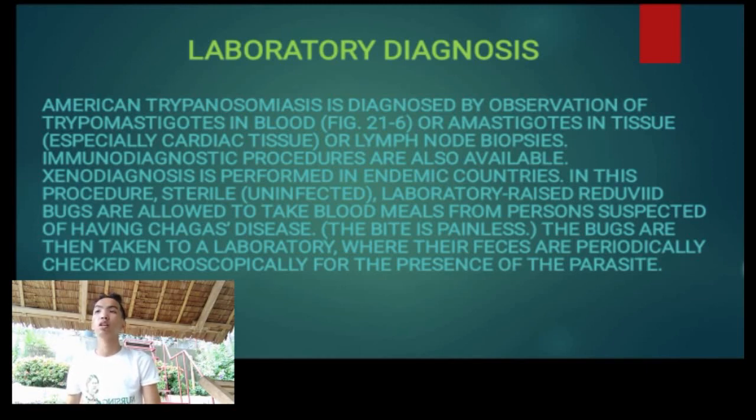In this procedure, sterilized or uninfected laboratory-raised Reduviid bugs are allowed to take blood meals from persons suspected of having Chagas disease. The bite is painless, though the bite is said to be painful, more painful than a toothache, even more than childbirth. The bugs are then taken to a laboratory where their feces are periodically checked microscopically for the presence of the parasite.